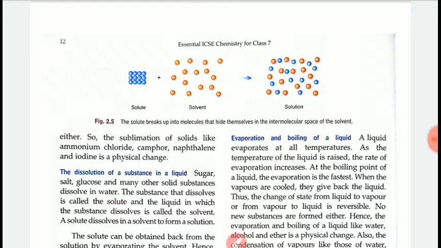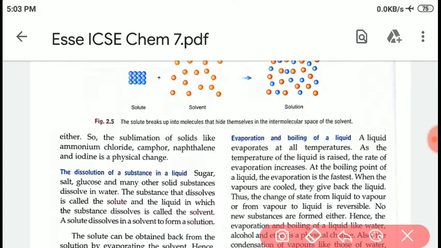Dissolution of a substance in a liquid. Sugar, salt, glucose, and many other solid substances dissolve in water. The substance that dissolves in water is called the solute, and the liquid in which the substance dissolves is called the solvent. A solute dissolves in a solvent to form a solution.